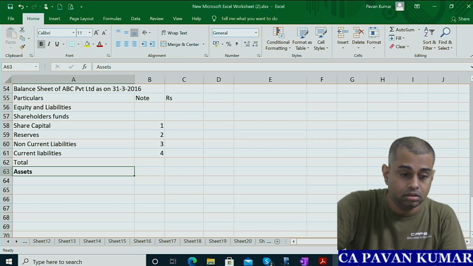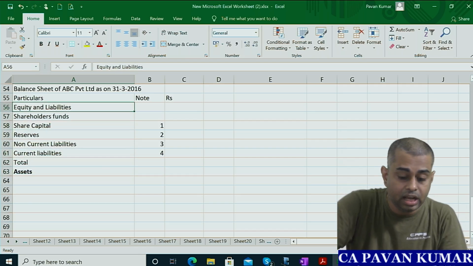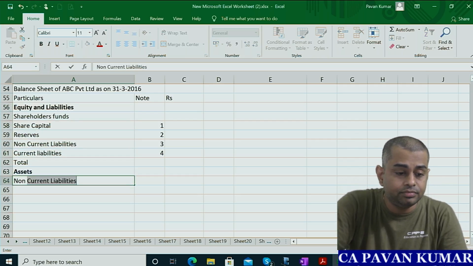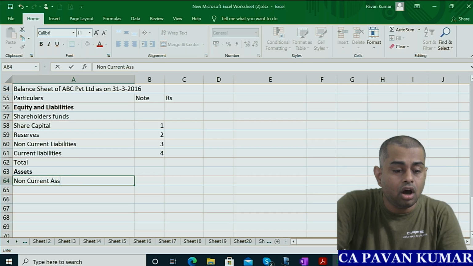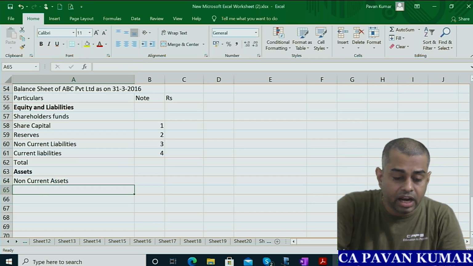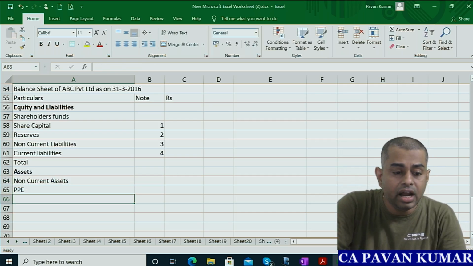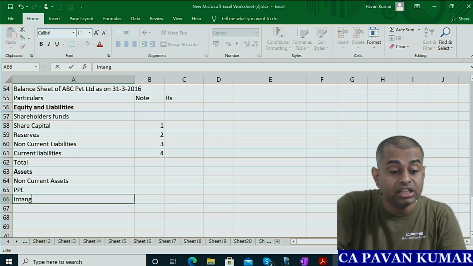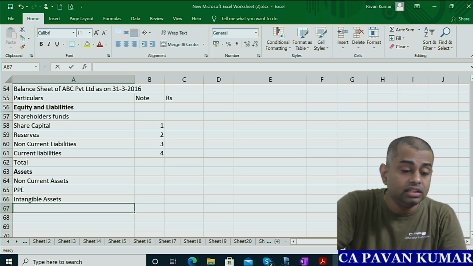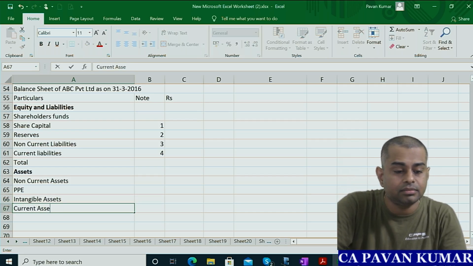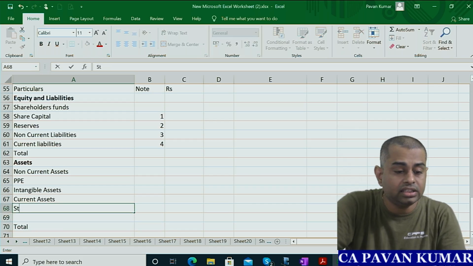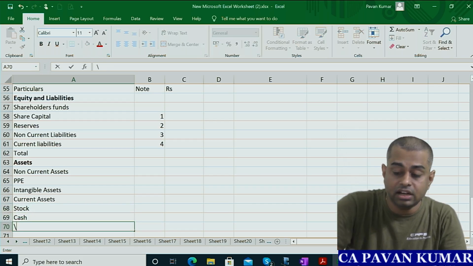So the left hand side is equity and liabilities. First we'll write with that, and then the assets side, non-current assets. Under that we write property, plant and equipment, and then we have intangible assets also. Then we write current assets, then total. Under current assets, if stock is there, we'll write. If cash is there, we'll write.